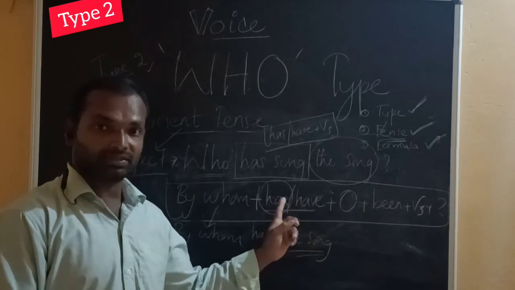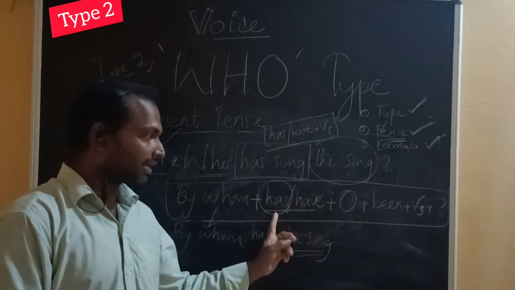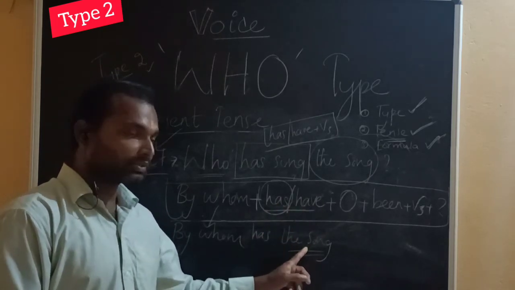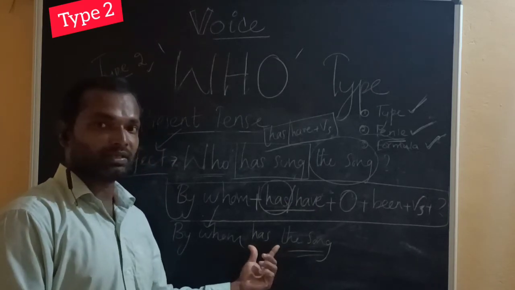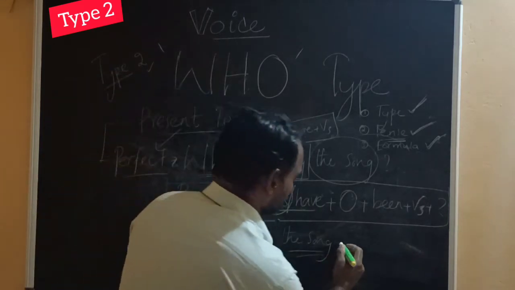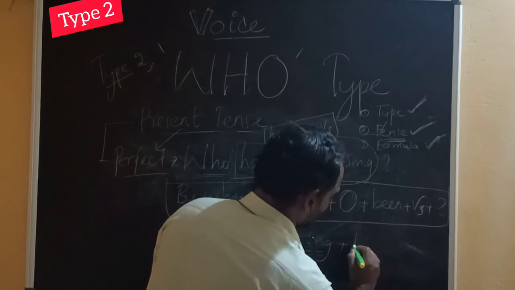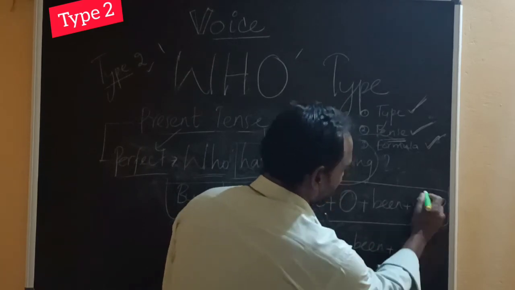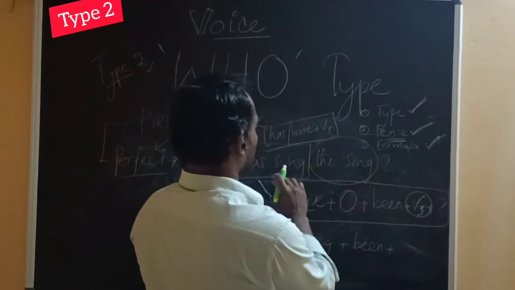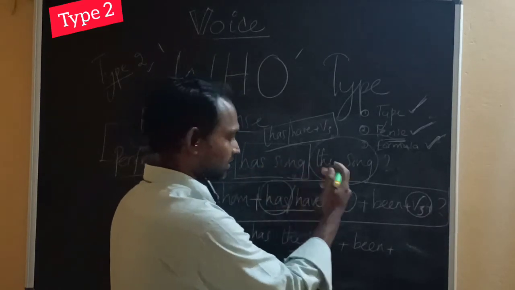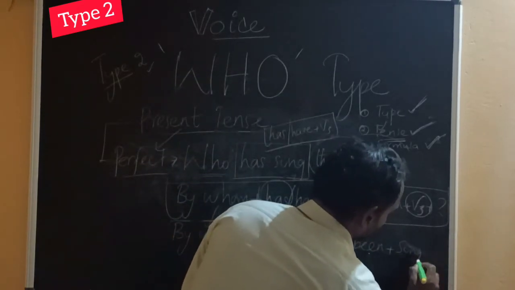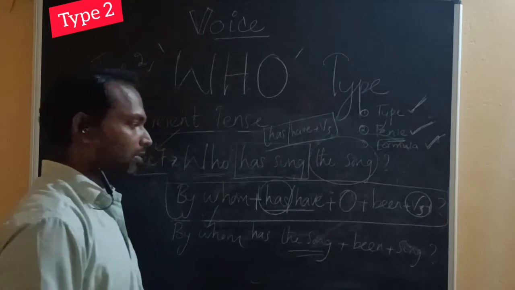We have 2 auxiliaries, has or have. Because the object is singular, we use the auxiliary has. And plus been, plus V3 form of sing, which is sung.